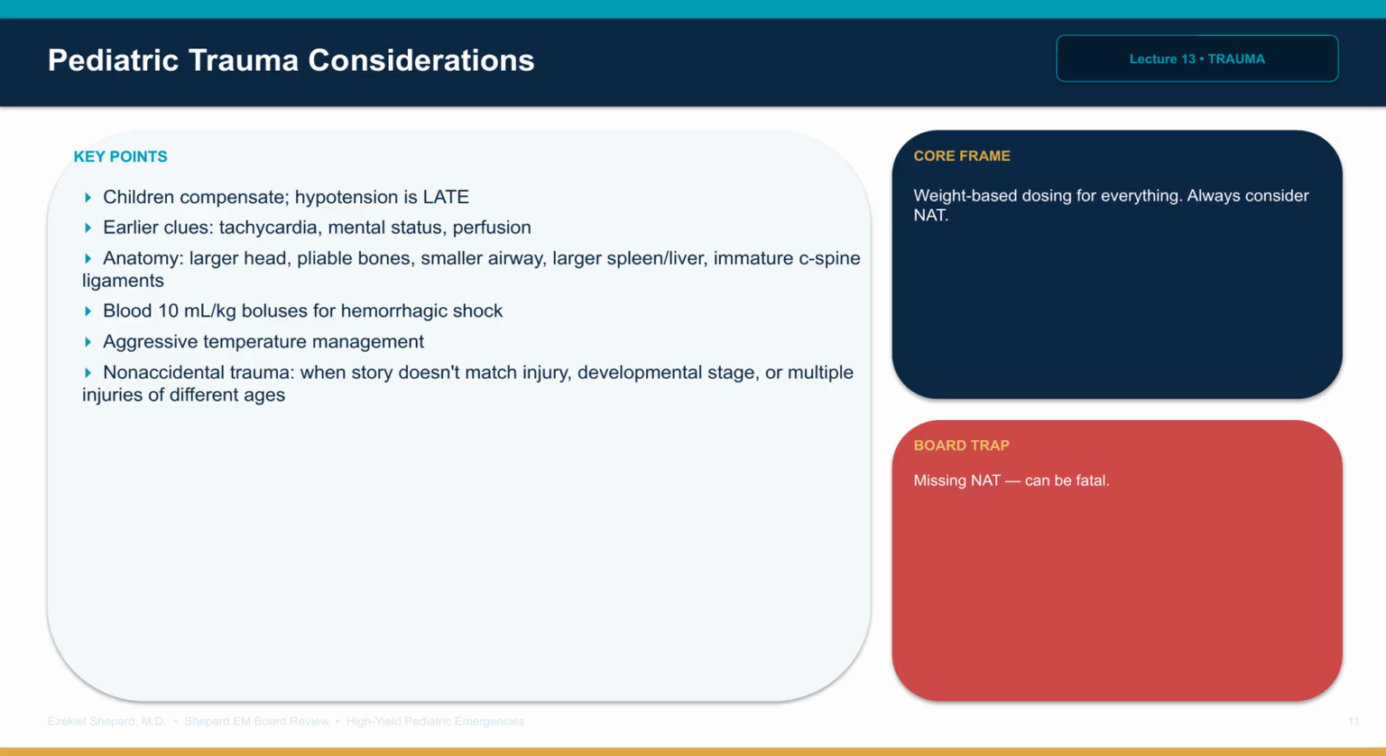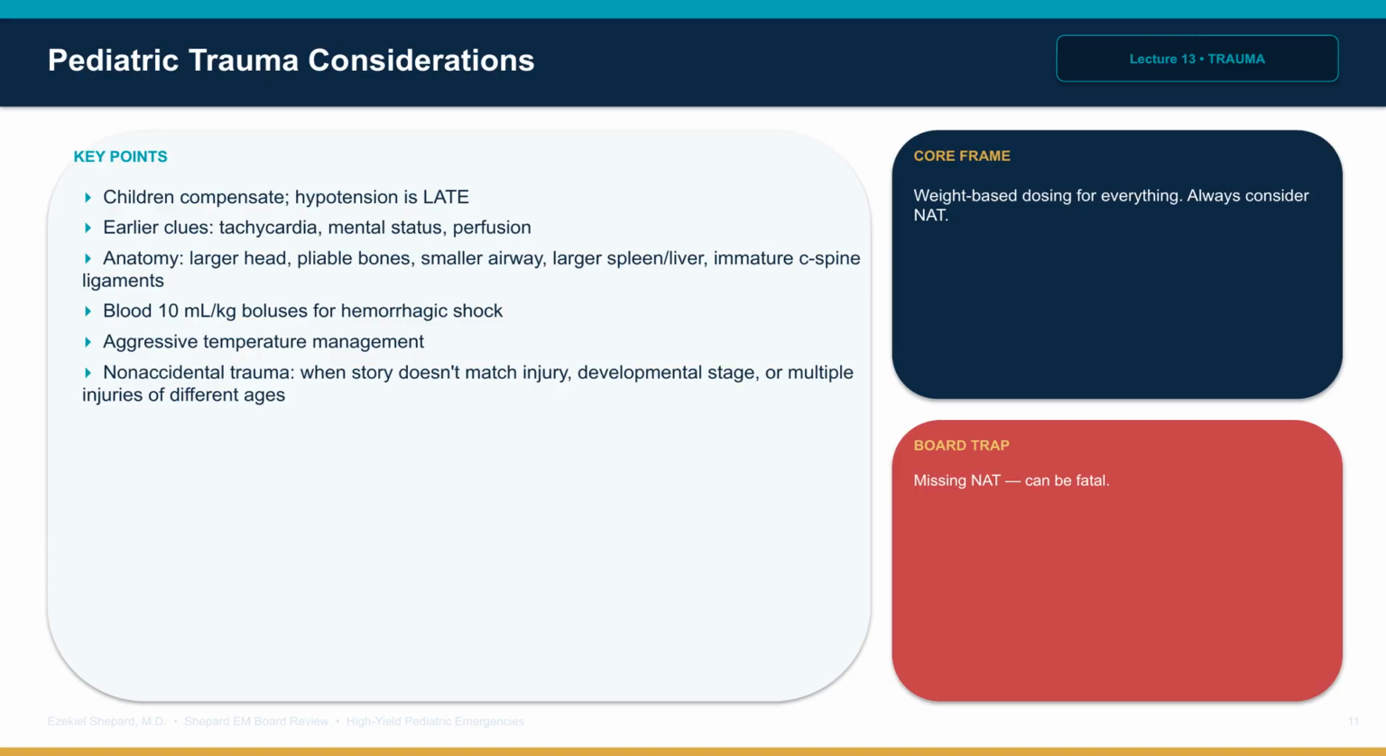Pediatric trauma combines physiology and anatomy. Children compensate, hypotension is late. Tachycardia, mental status, and perfusion are earlier clues. Anatomic differences include larger head-to-body ratio, increasing head injury risk, more pliable bones leading to internal injury without fracture, smaller airway, larger spleen and liver relative to ribs, and immature cervical spine ligaments.